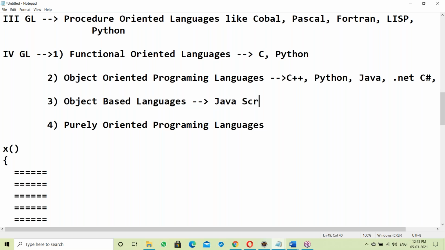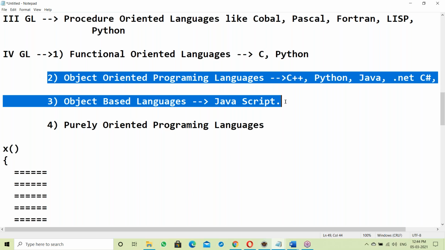For this, the example is JavaScript. See, JavaScript is not Java. JavaScript is different, Java is different. A Java program is executed by the JVM. JavaScript is executed by the browser. JavaScript is a browser-understandable language. So in JavaScript, we can define classes and create objects, but we don't have inheritance. Except inheritance, both are similar.